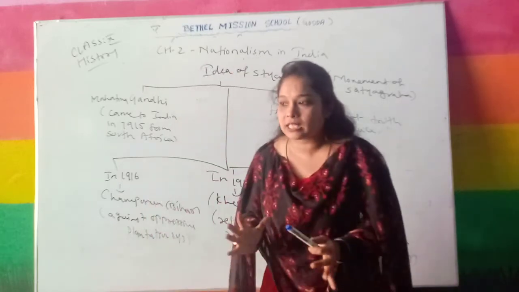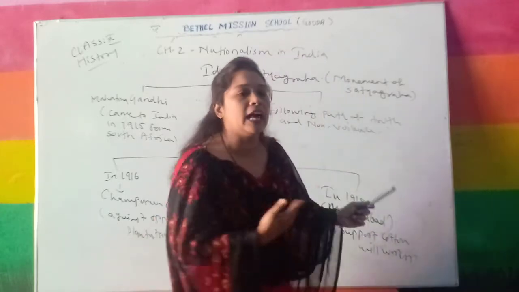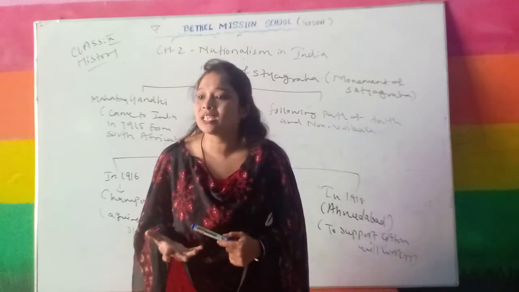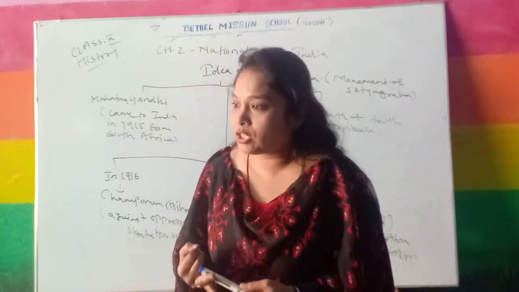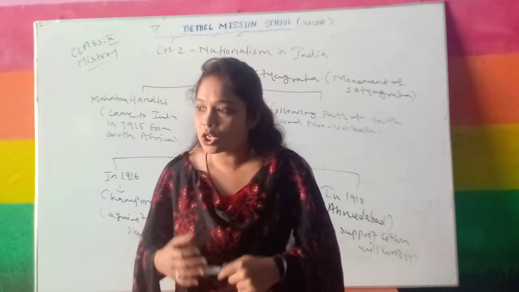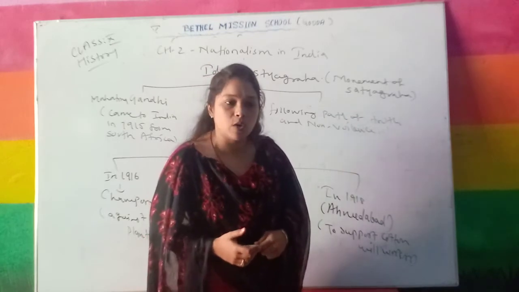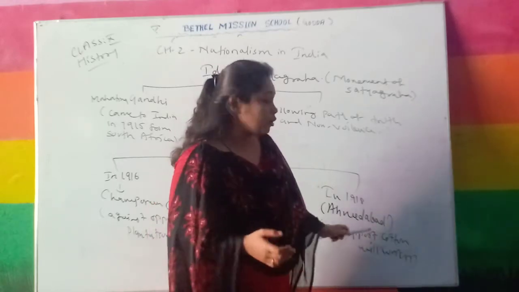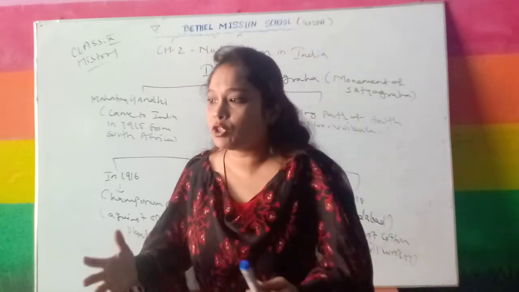In the earlier two years, Gandhiji concentrated on the farmers, but in 1918 he also concentrated on the industrial workers, especially cotton mill workers, who were suffering more because of bad working conditions, low wages, and not having a proper place to live. So to bring justice to the cotton mill workers, in 1918 in Ahmedabad, Gandhiji started a movement to support them and improve their bad condition.